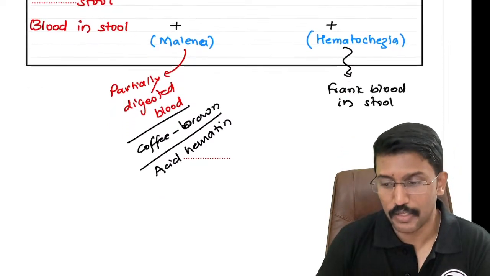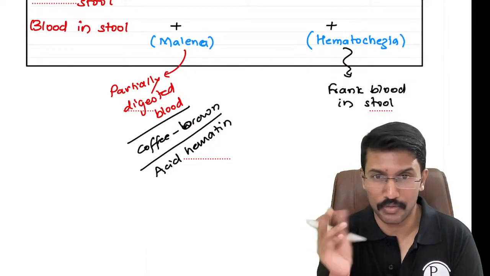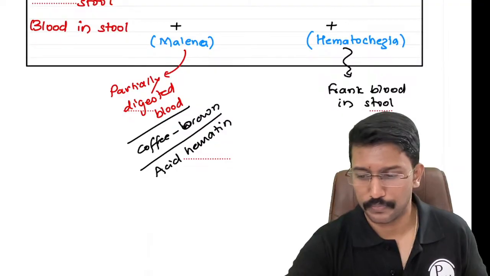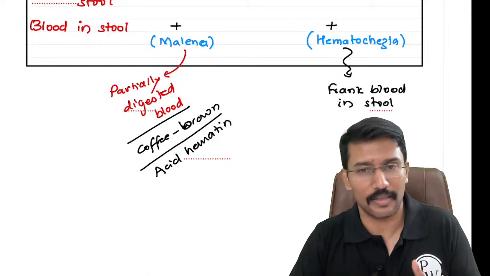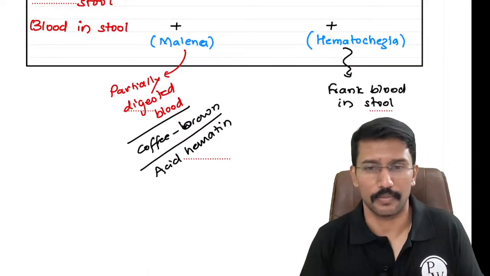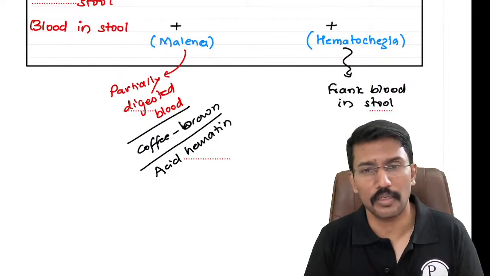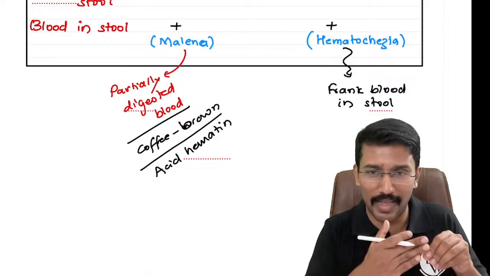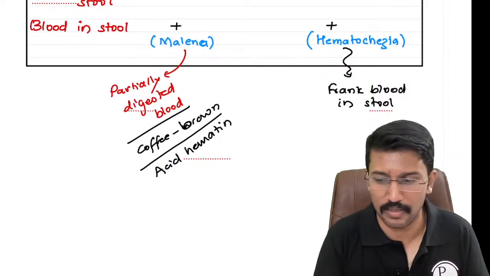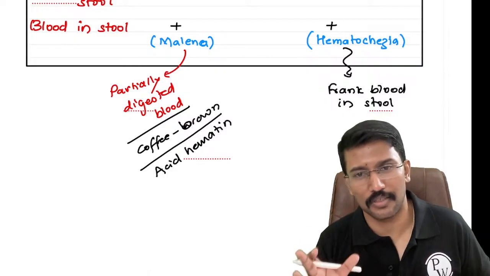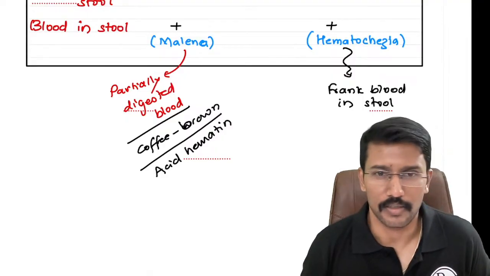That is why whenever we have ulcerative colitis, right? When we have ulcerative colitis, we will have frank blood in stool because the pathology is affecting the colon, which is the large bowel. Melena refers to the presence of blood in the stool but partially digested, not fresh blood. Why is it partially digested? Because whenever we bleed in the upper GI like the esophagus, stomach or the duodenum, this blood as it passes along gets digested by the gastric acid as well as the digestive enzymes as well as the bacteria. That results in a change in color because we create what is called acid hematin, that is dark in color. That's why we will have the coffee brown colored stool.